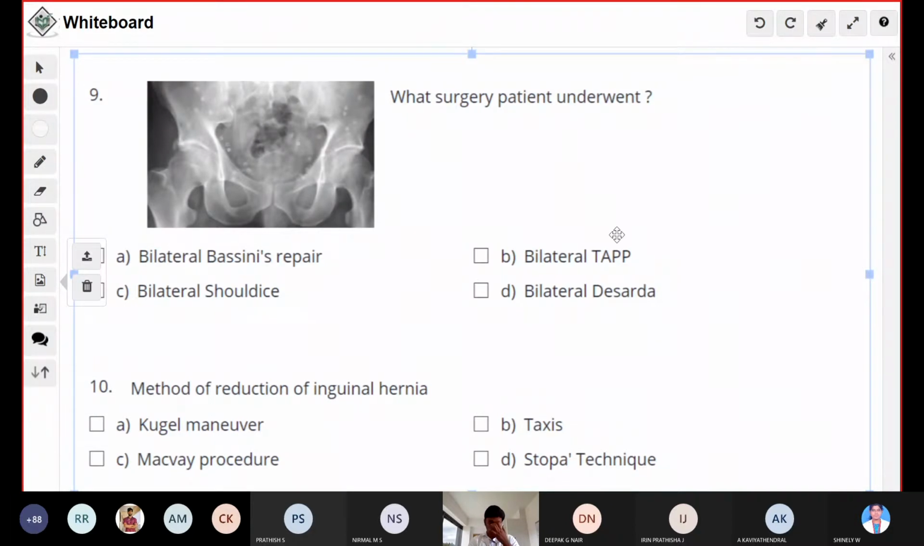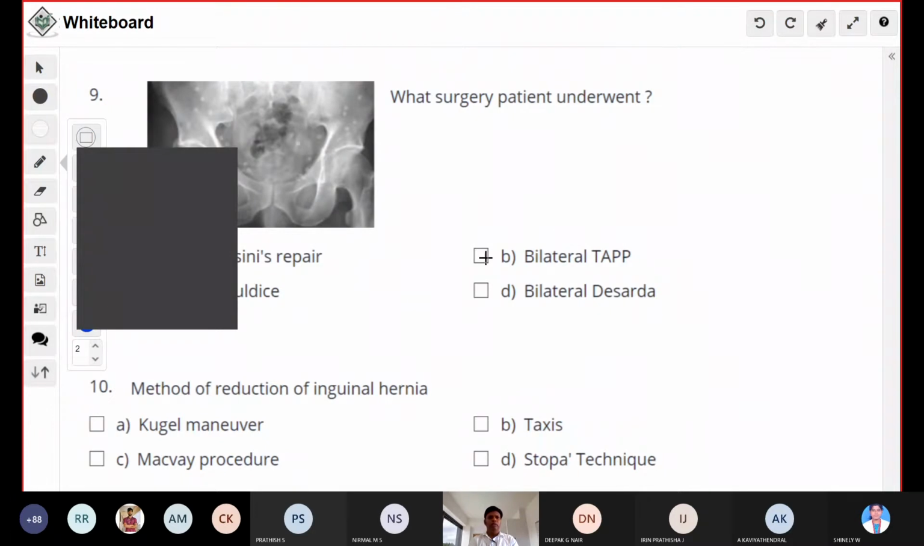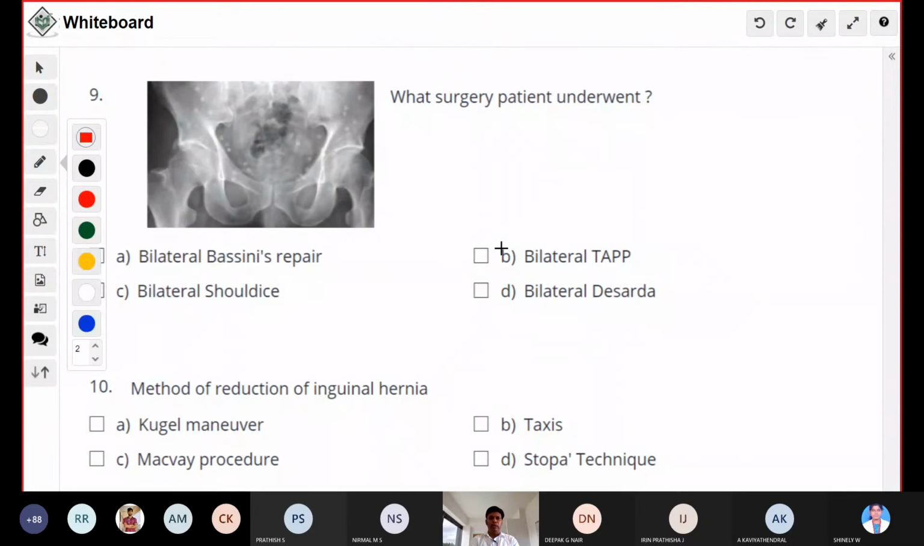Okay, what surgery did the patient undergo? This question we have discussed already. Here the procedure I already told: it is a bilateral transabdominal preperitoneal repair. Bilateral transabdominal preperitoneal, because you see the tackers on both sides, and so many tackers are there, it is almost indicative of a TAP procedure.